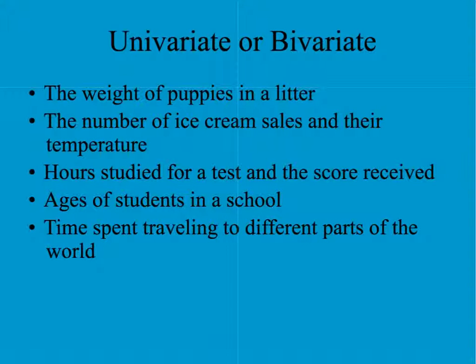All right, so let's do some univariate versus bivariate practice. Feel free to pause it and try the questions on your own and then go through the explanation. So let's see here. We've got the weight of puppies in a litter. That is going to be univariate. The number of ice cream sales and their temperature. Two variables, bivariate. Hours studied for a test and the score received. Once again, two variables, bivariate. Ages of students in a school. Univariate. And the last one, time spent traveling to different parts of the world.